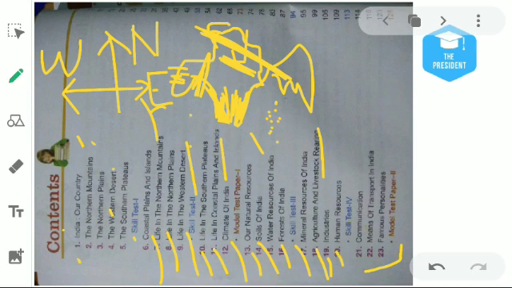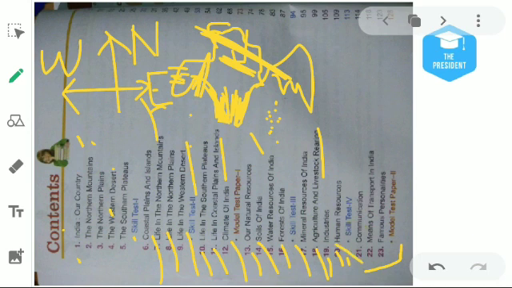Then chapter number 20 will be about human resources. Human resources means we all are humans. We can increase our productivity by studying hard and through facilities. If we are healthy, we can. I mean, health and education. Health and education both are facilities. If we provide them to humans, they can become resources.